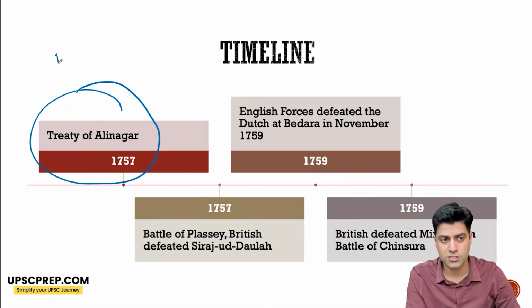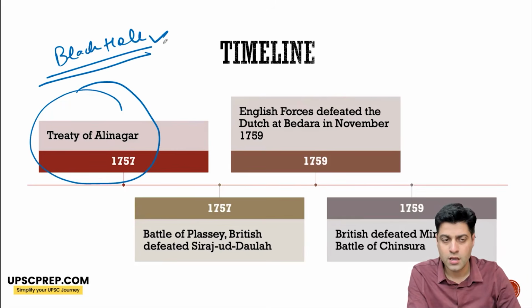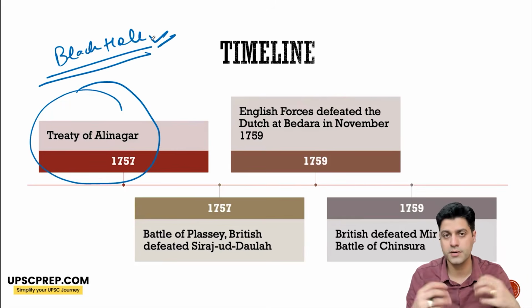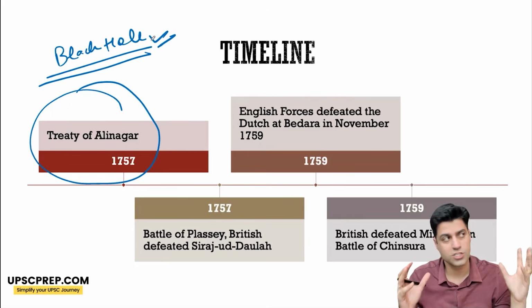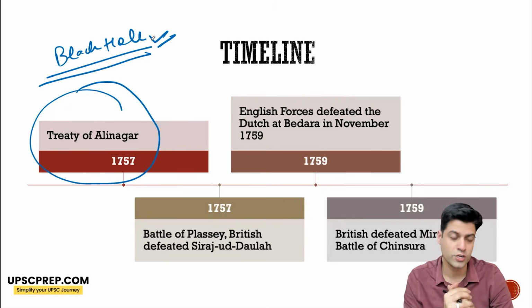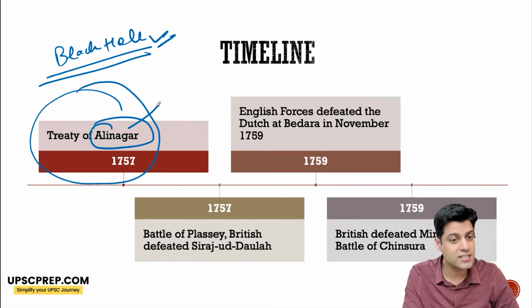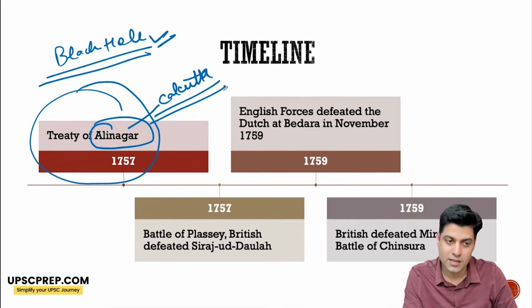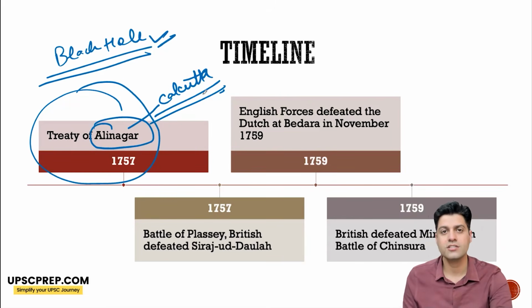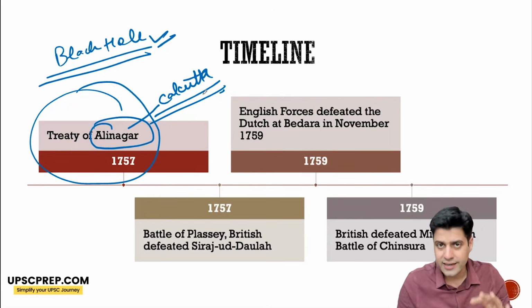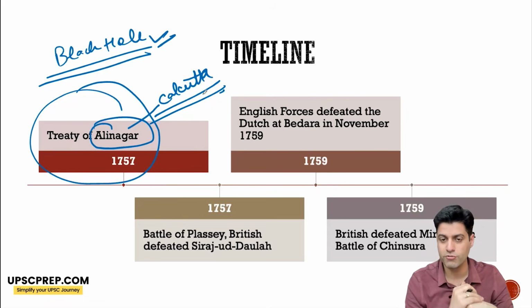An unfortunate incident, the Black Hole incident, also happens, where prisoners kept in a room with just one window suffocate to death. Now, Alinagar, you might be thinking, which is this place? Actually, Sirajud-Dowlah calls Calcutta Alinagar. So this is nothing but Calcutta. The Treaty of Alinagar is where the English agree that we will not fortify Calcutta.